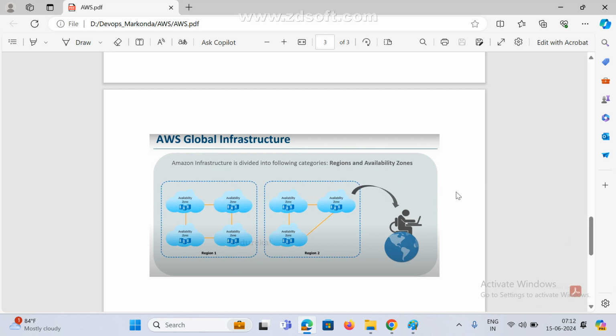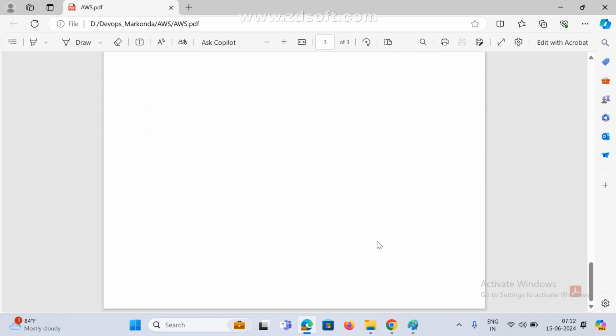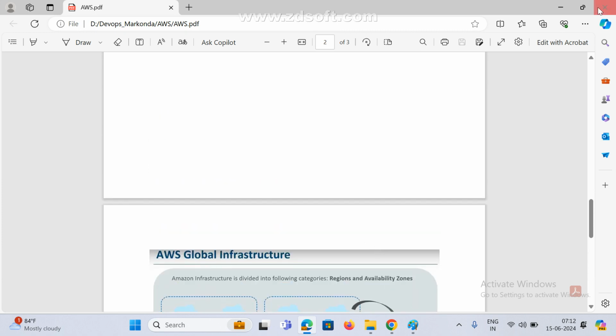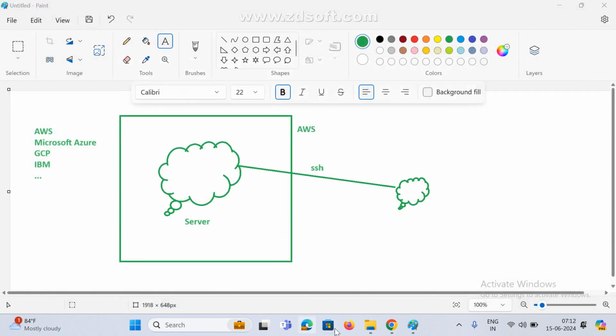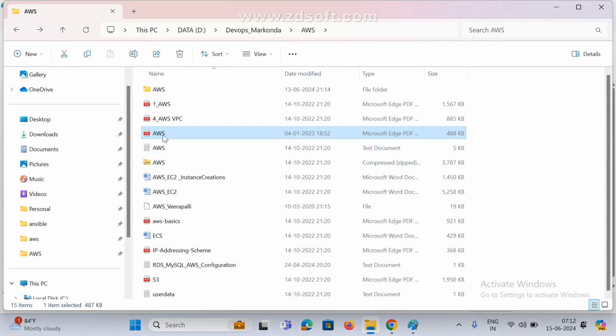Anyone any doubt? What is a region? For example, if you come to India, there are two regions: one is Mumbai, one is Hyderabad. In Mumbai also they are maintaining multiple availability zones, and in Hyderabad also they are maintaining multiple availability zones. Clear? So a region is nothing but a physical location. Whatever we want, we can get it.